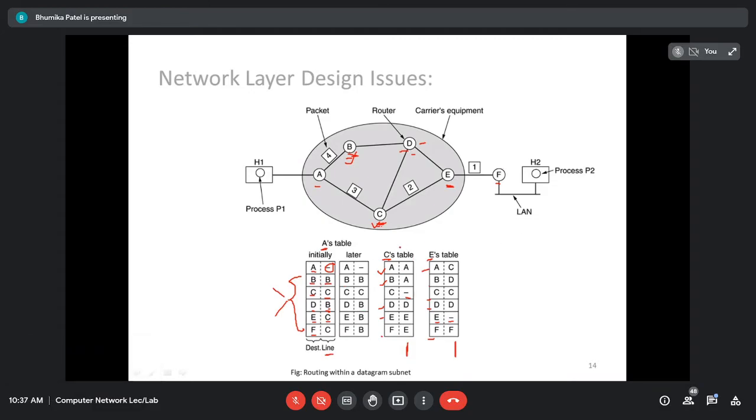Right? If you see the routing table of C, these are the entries. C is directly connected to A, so it is A. It is not connected to B directly. So for sending the data to B, it will send to A, then A will send the data to B, right? So here for B, it will use the router A. For the router D, it is directly connected, so the entry is D. For E, C is directly connected to E, so here the entry is E. For F, which is not directly connected with C, I am taking the intermediate router E, because router E is directly connected with C. Similarly, in the routing table of E also, the entries are in the same way.